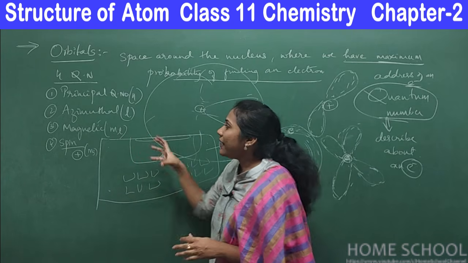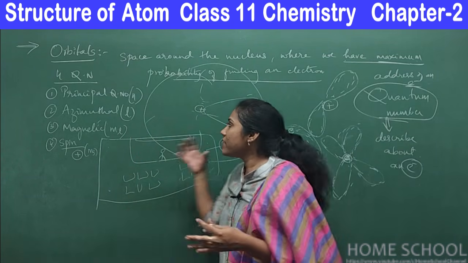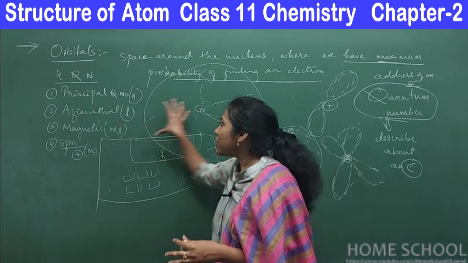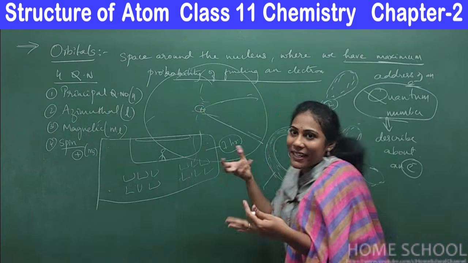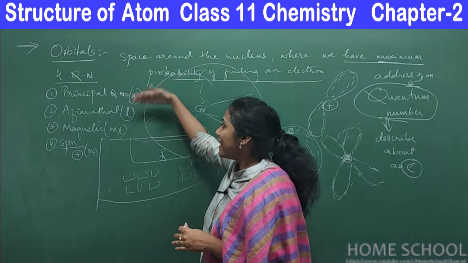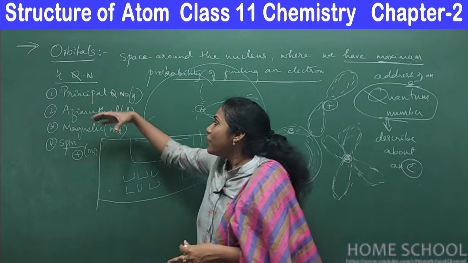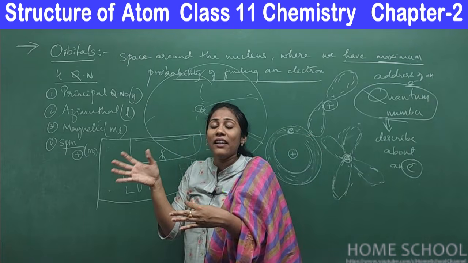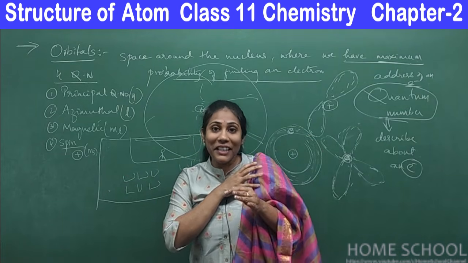Just like an entire country is divided into states, the principal quantum number talks about the main states where exactly an electron is present. Every state is divided into districts, right? The azimuthal quantum number will talk about the district. We are heading closer to the electron now.